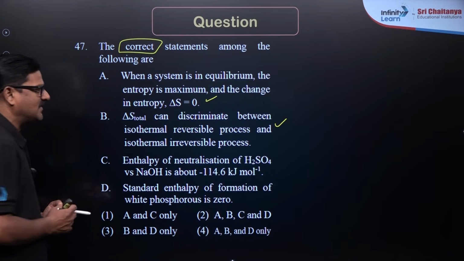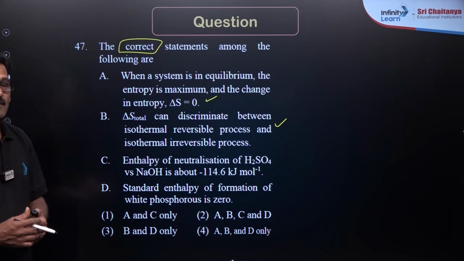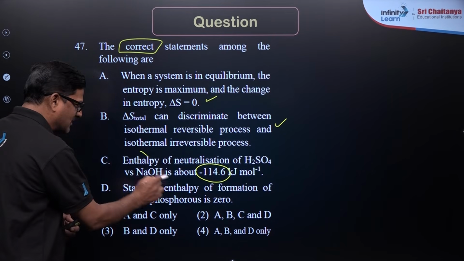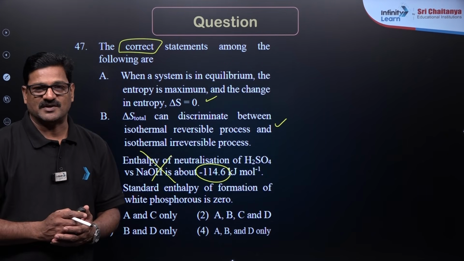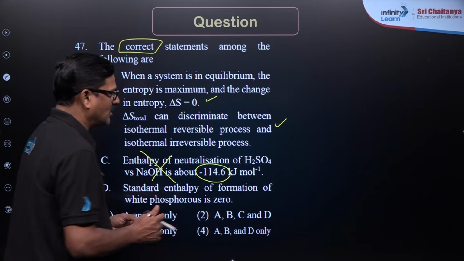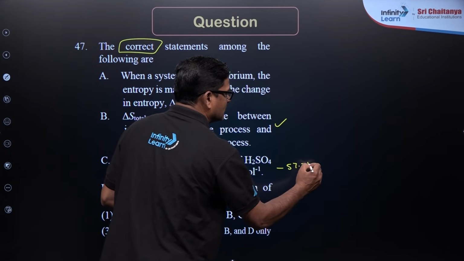Enthalpy of neutralization of H2SO4 versus NaOH is about minus 114.6, which is absolutely wrong. When a neutralization reaction takes place between a strong acid and a strong base, the enthalpy of neutralization is going to be minus 57.3 kilojoules.